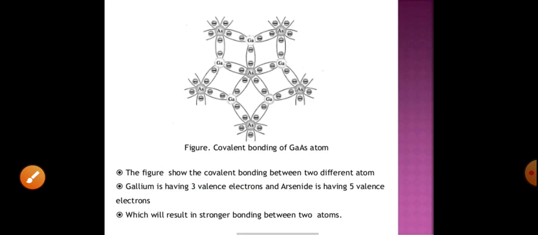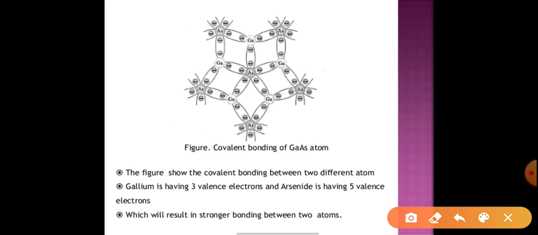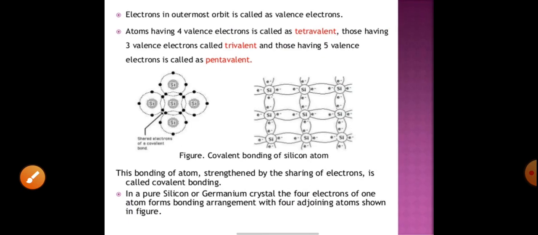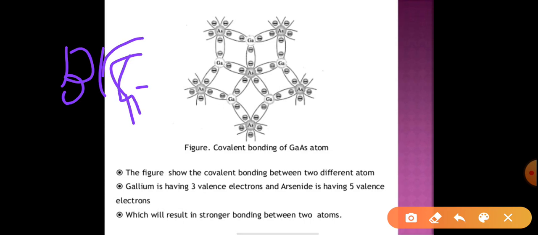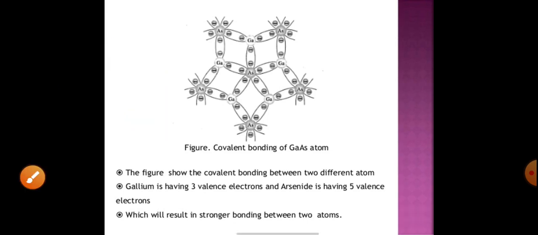So in the GaAs structure, we have seen in the previous slides that gallium is nothing but the B-I-G group. Gallium has how many electrons? 3 electrons. So the gallium will share its 3 electrons with the neighboring arsenic atoms.